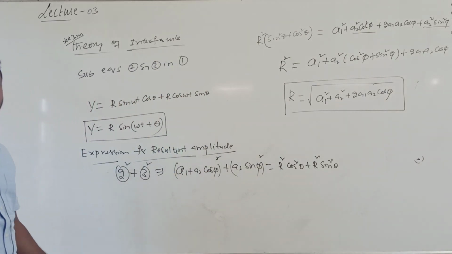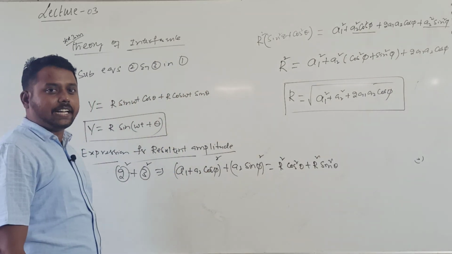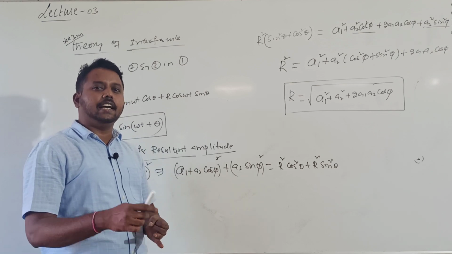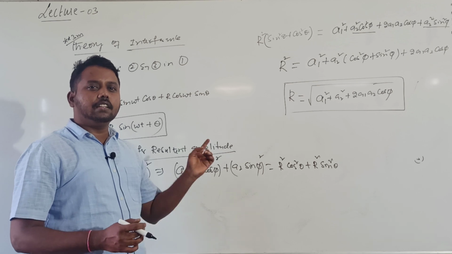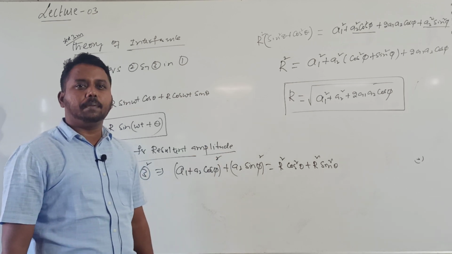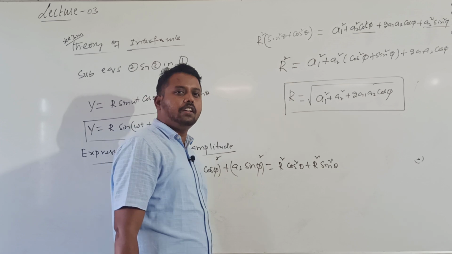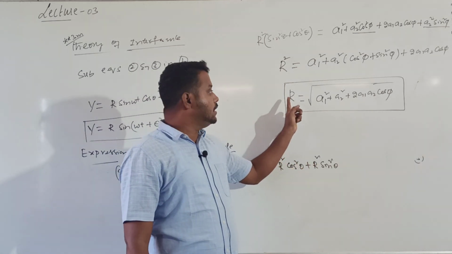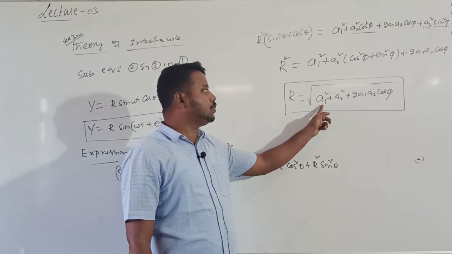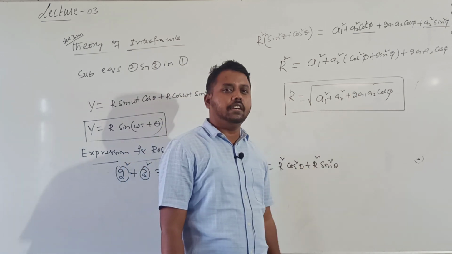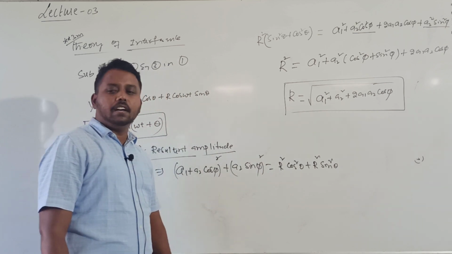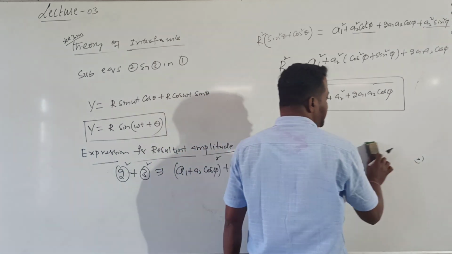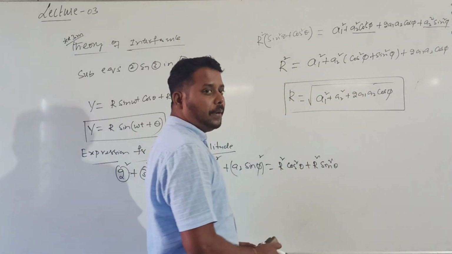So this is the expression for the resultant amplitude. This expression is similar to that of addition of two vectors. If P and Q are the two vectors, theta is the angle between the vectors, R is equal to root over P square plus Q square plus 2PQ cos theta. Can you remember that theta is the angle between the vectors? Here the resultant amplitude value is given by A1 square plus A2 square plus 2 into A1 into A2 into cos phi, where phi is the phase angle between the two vectors. This is the expression for resultant amplitude.